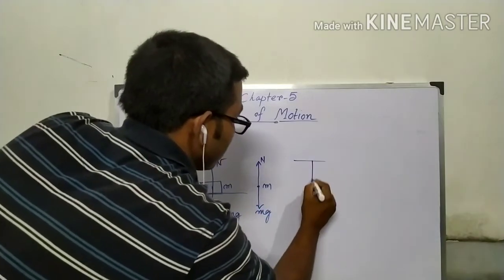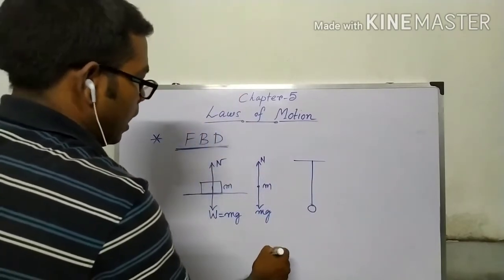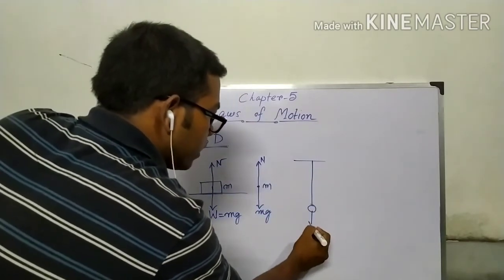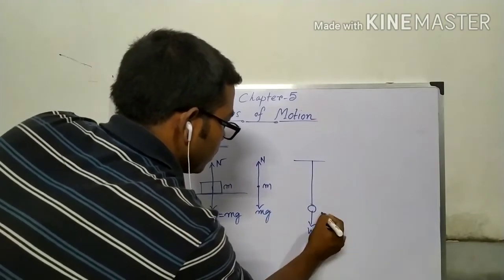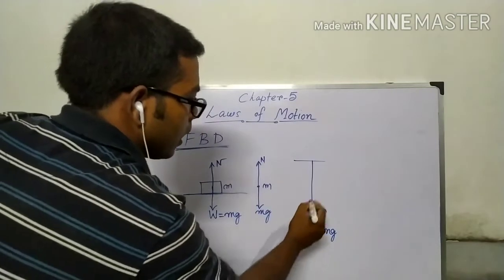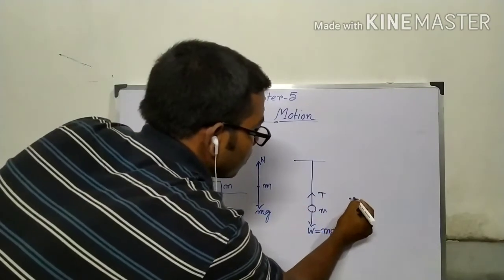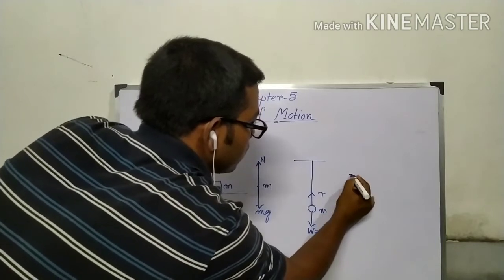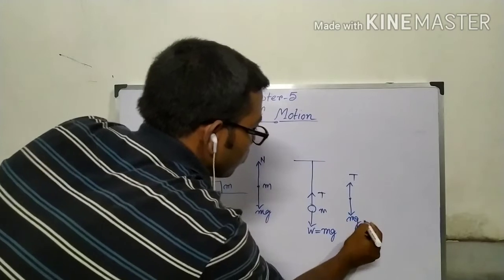Just take like this. Weight mg, tension T. So free body diagram of this is T, mg.